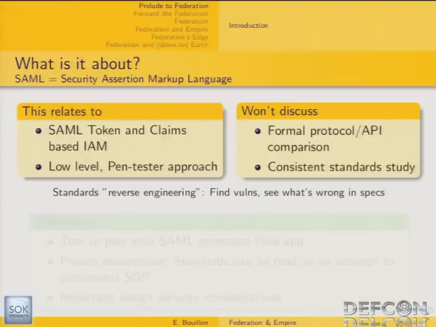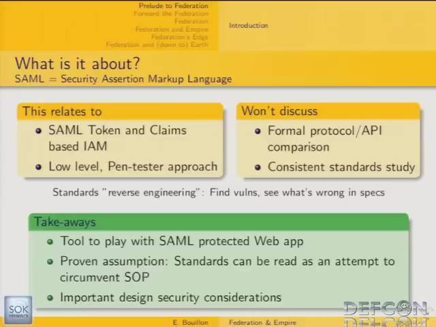So basically, the approach that I've been using is some sort of standards reverse engineering. Basically, find vulnerabilities and then go back into the specification and see why something went wrong. So what are going to be the takeaways of this presentation?